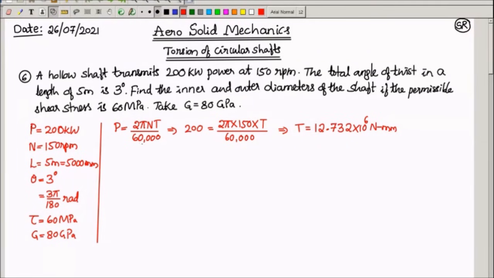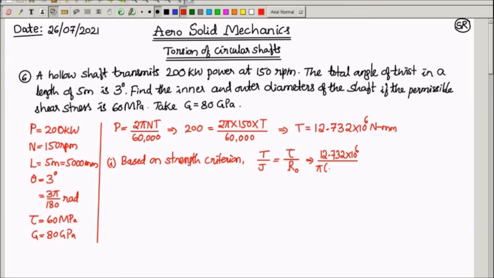First let us use the strength criterion. Based on the strength criterion, we have T by J, torque by polar moment of the shaft, equal to maximum shear stress divided by radius of the shaft. Now this is a hollow shaft, so R becomes R naught. I'll substitute all the values now: 12.732 into 10 power 6 divided by J. J is in terms of D naught and Di, but both are unknown here, so let us keep them as it is.